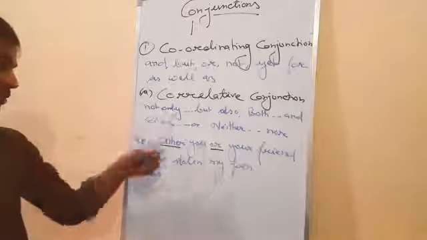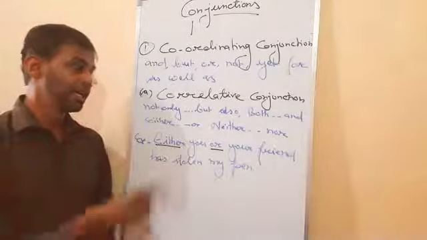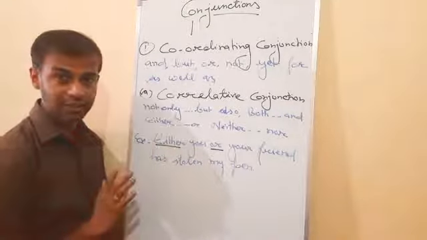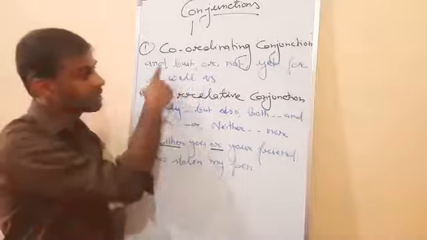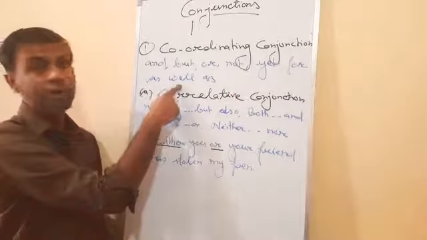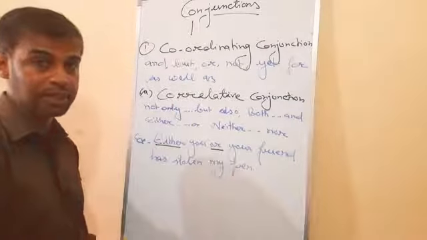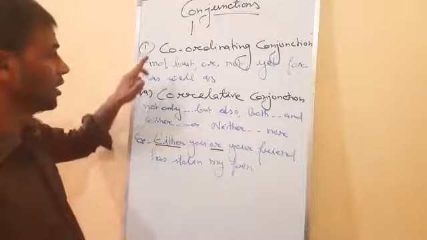So in this case we use correlative conjunctions, and correlative conjunction is the part of the coordinate conjunctions. Is it clear? Such kind of conjunction connector comes in coordinate conjunctions. Now I am going to tell you the next part of the conjunction, known as the subordinate conjunctions.